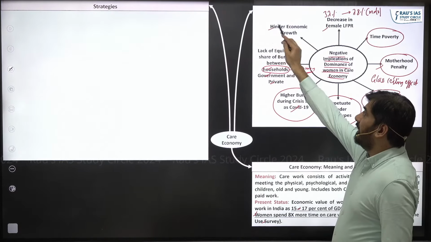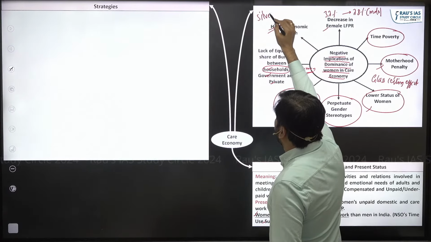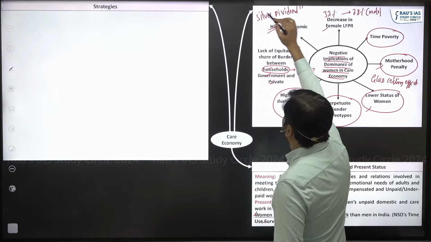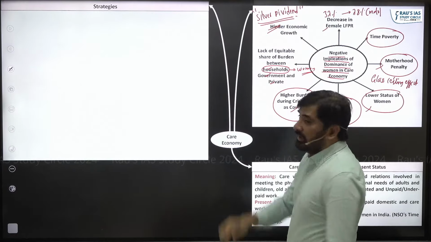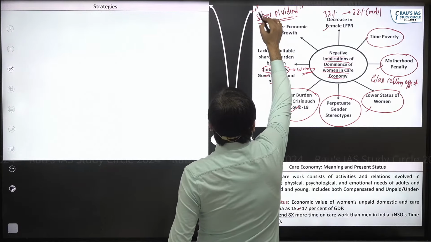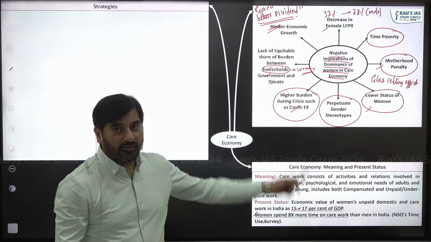And last one, it has hindered economic growth because if the female labor force participation rate is less, we will not be able to tap into the gender dividend, not silver dividend, gender dividend. Gender dividend means females.